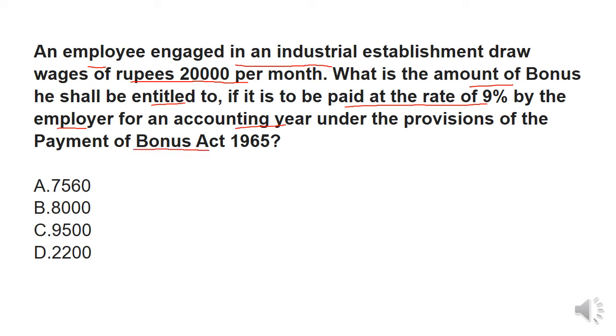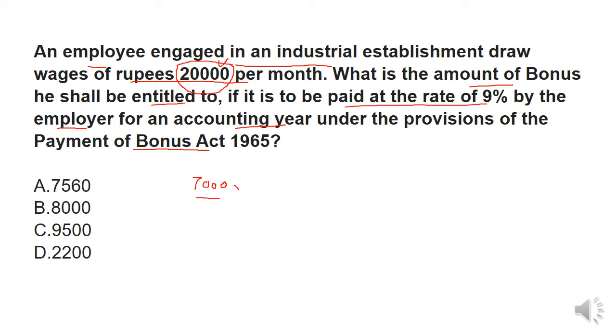Okay, as I told you, the slab for calculation of bonus is always 7,000. If any person is getting more than 7,000, then the amount will be considered 7,000 only, right? And if any person is getting less than 7,000, then the actual amount will be considered for calculating bonus. But in this case, it is 20,000 per month, right?